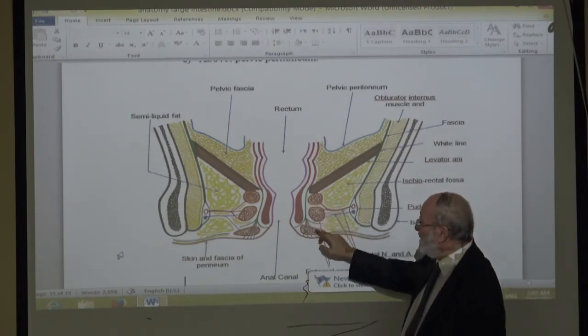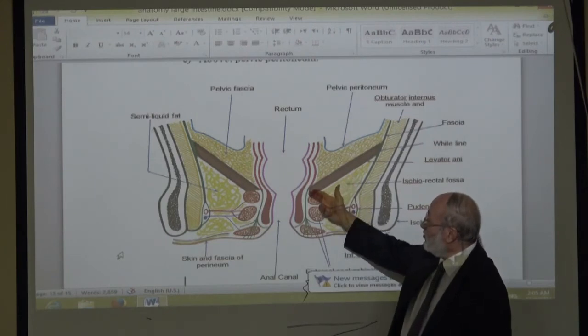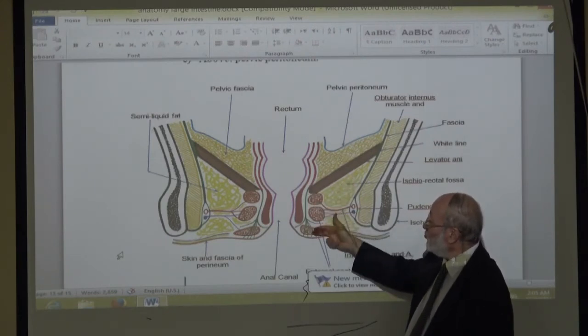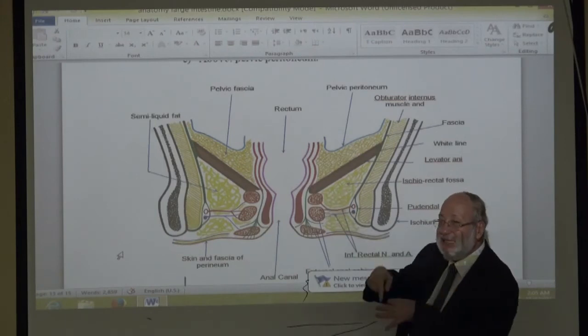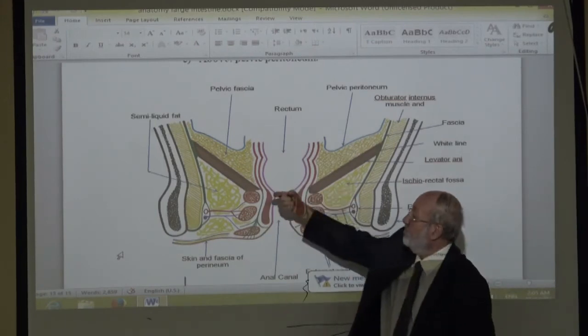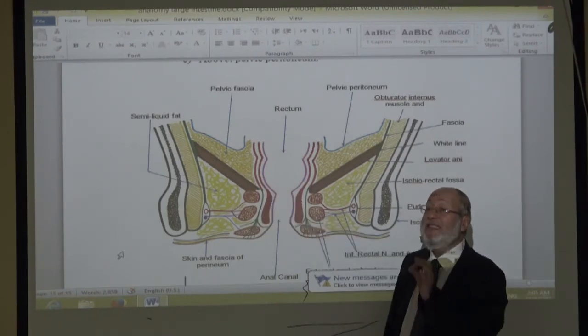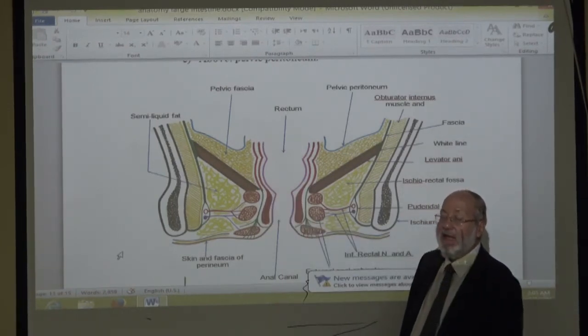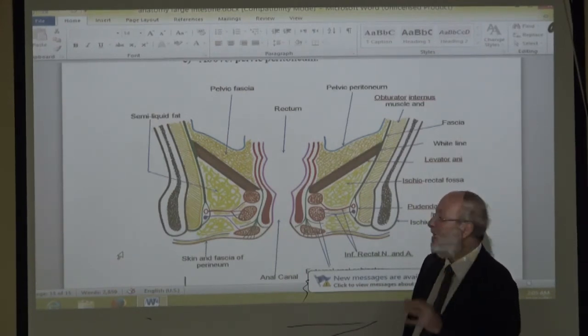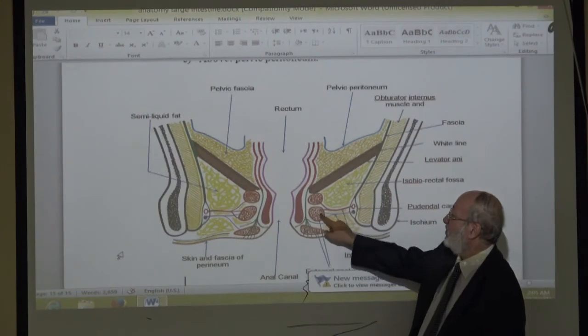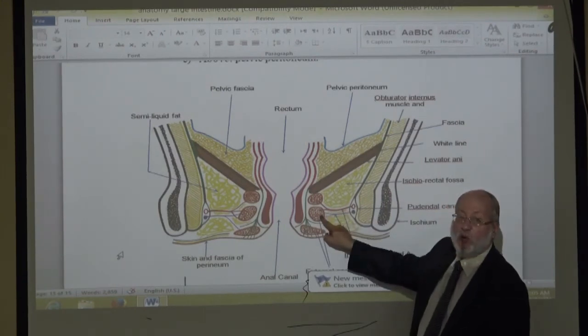What is this below puborectalis and levator ani? Three circles, complete circles of striated voluntary muscles supplied by a somatic nerve, which is called the inferior rectal nerve.